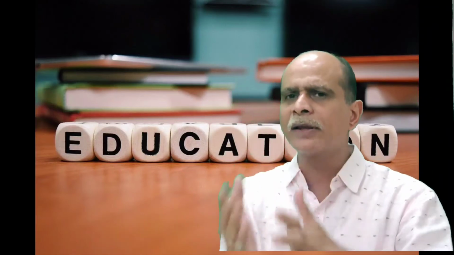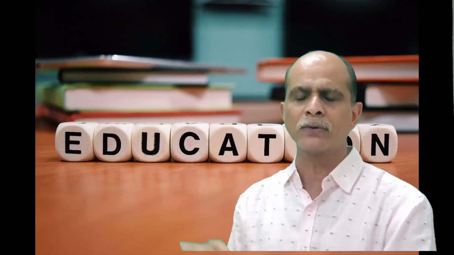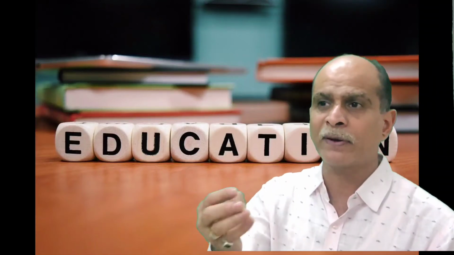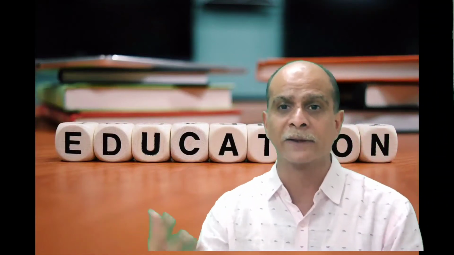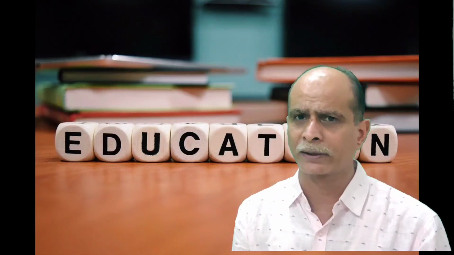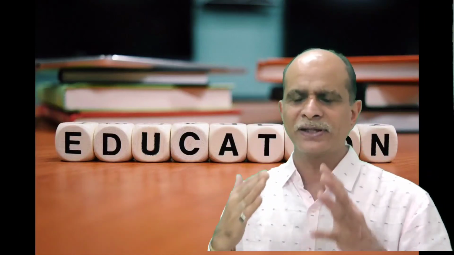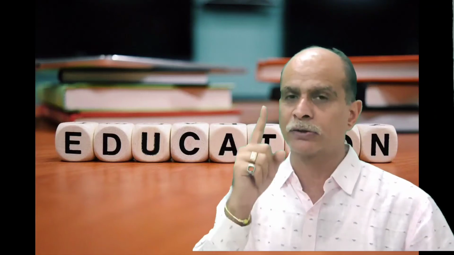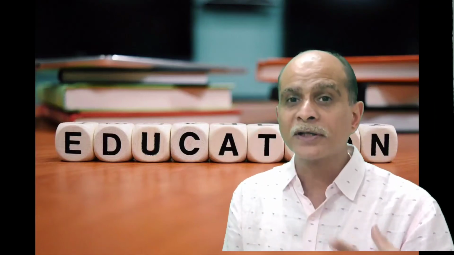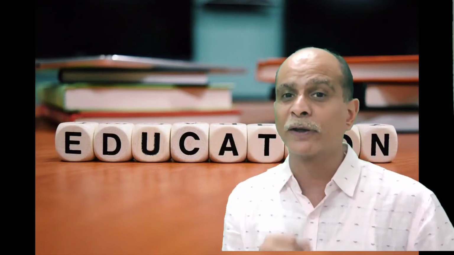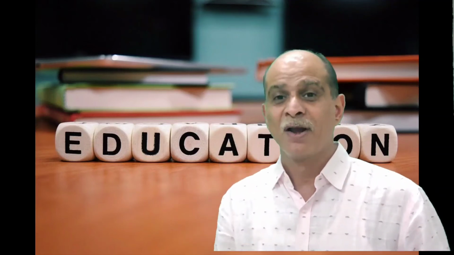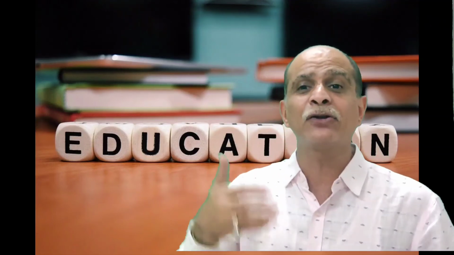Let me give another example of equally likely outcomes. In the experiment of throwing a die, what do you get? Either 1, 2, 3, 4, 5, 6. So in this experiment, n is equal to 6. The probability of getting 1 is 1 by 6. The probability of getting 2 is also 1 by 6.